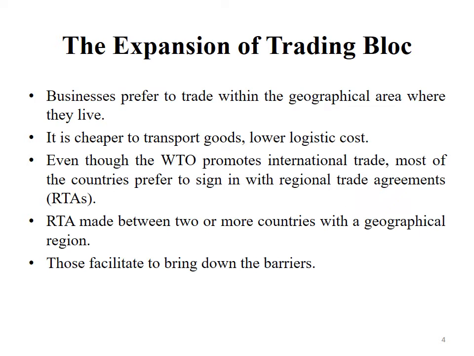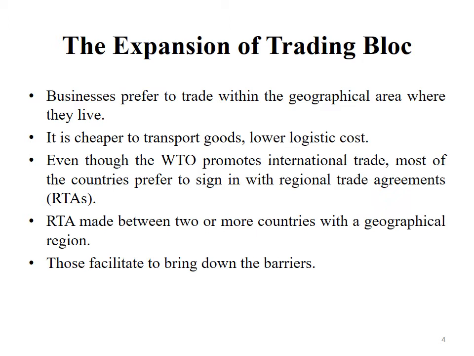So with the previous lesson we have discussed World Trade Organization as it is the main organization established for the international trade. So the WTO's main intention is promoting the international trade. But now most of the countries are willing to set up regional trading agreements.